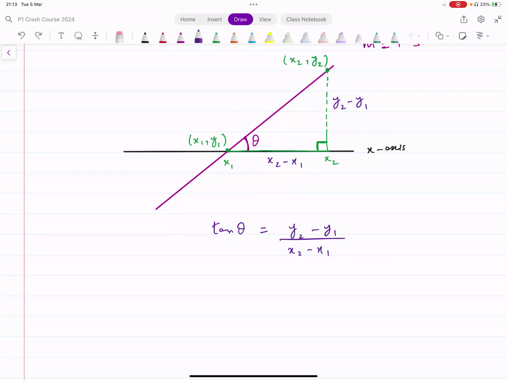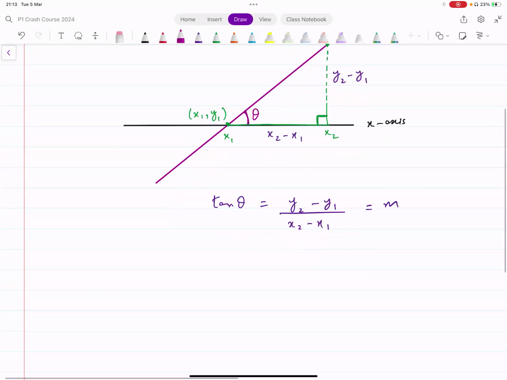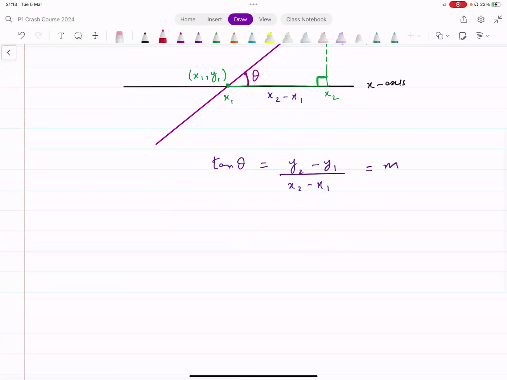Now, does that remind you of something? y2 minus y1 over x2 minus x1, that's actually the formula for the gradient of a line. So if you had to find the gradient of this line, that would also be the same. That will also be y2 minus y1 over x2 minus x1. This is also equal to the gradient. Now from this, we get a formula. And that formula looks like this. Tan theta equals m. That's a general formula that we get from this.